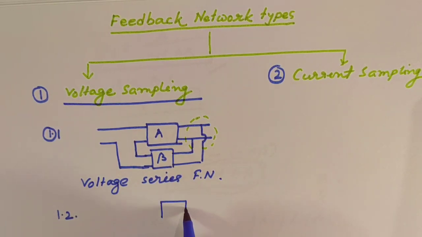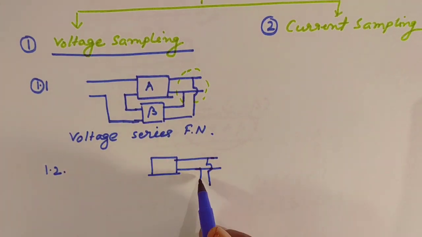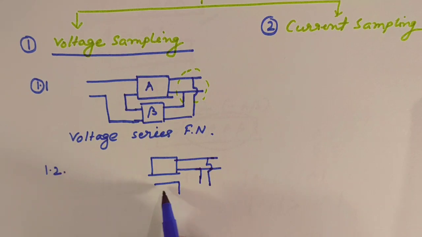Number 1.2 will be like this. This is the block diagram of the amplifier. This is your output. You are taking a shunt connection from the output, that is called voltage sampling.